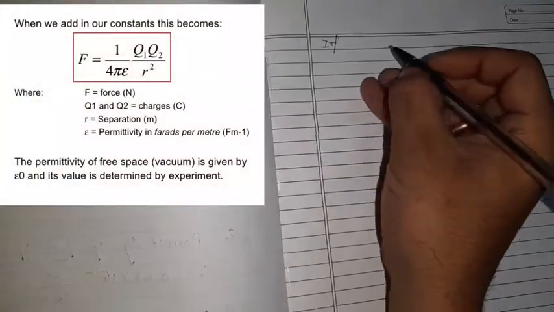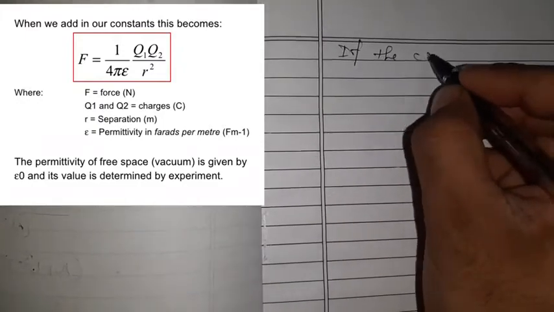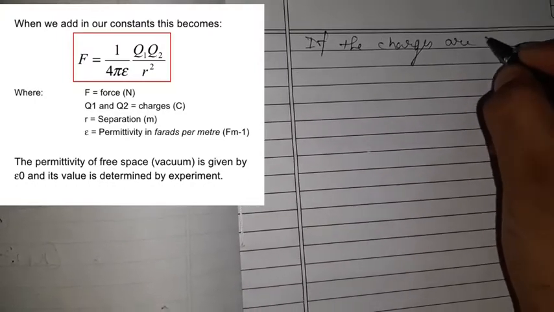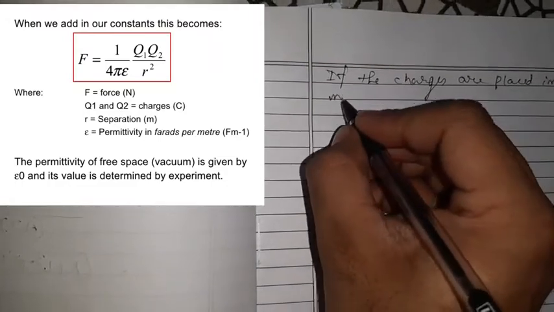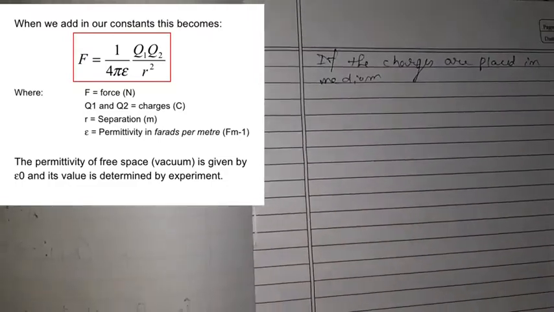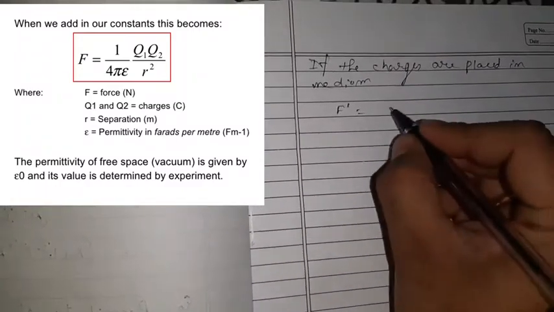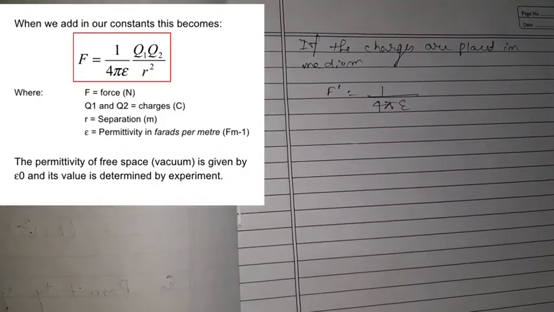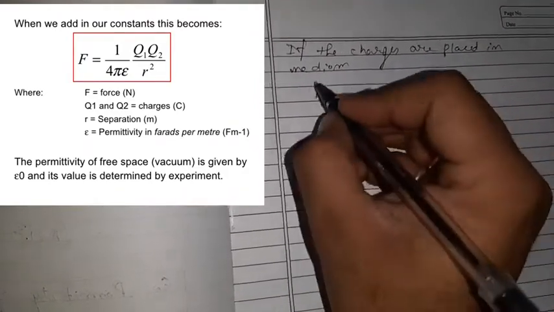For example, if the charges are placed in a medium, then the formula will be, and I'm showing it with F dash, 1 upon 4 pi epsilon, not epsilon naught, only epsilon, q1 q2 upon r square.